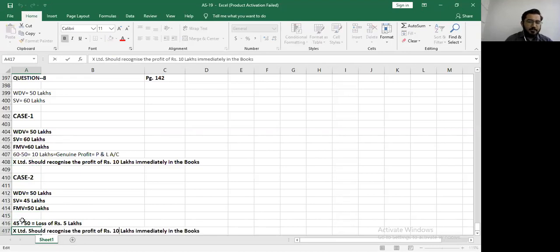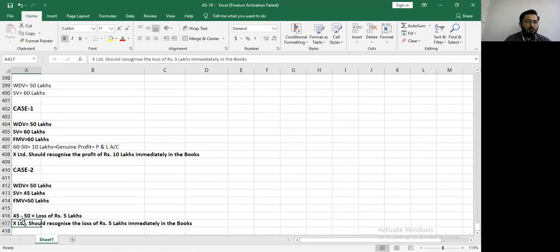It is a correctly recorded loss. We should recognize a loss of rupees 5 lakhs in the books.